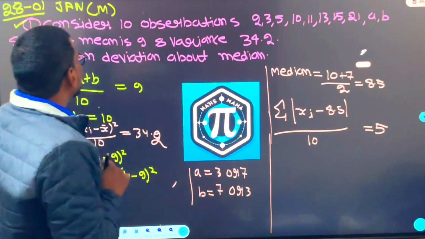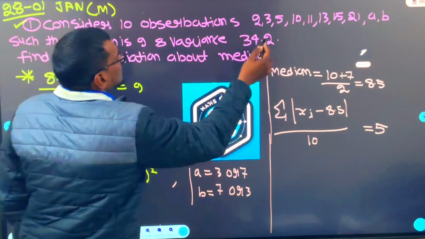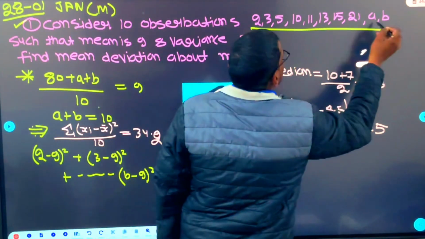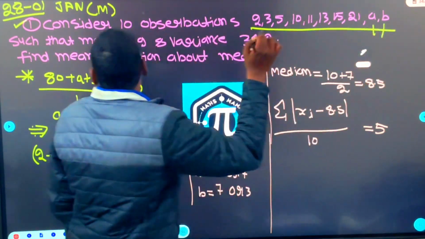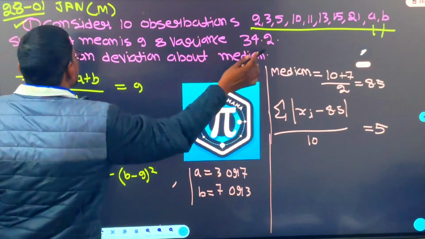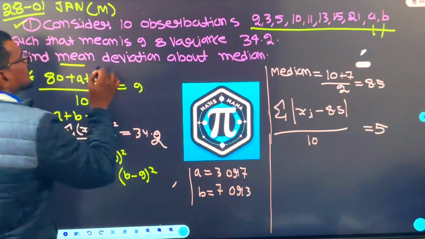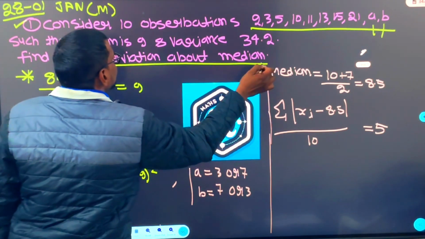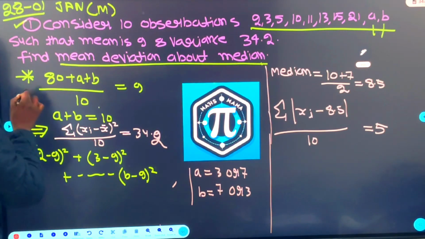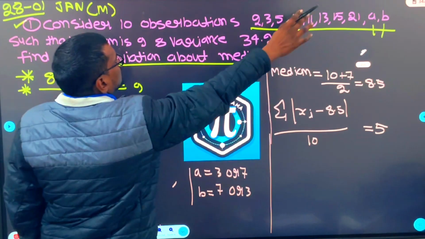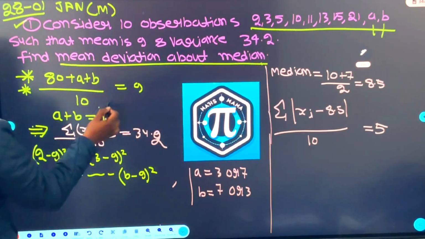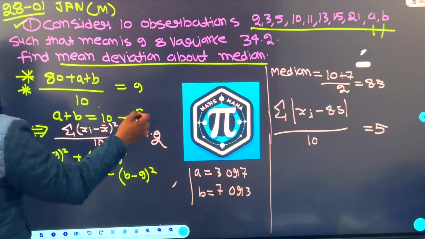So if you select this question, 10 observations are given and somewhere there are the variables A and B. Mean is given, variance is given, find out the mean deviation about median. What they were asking? Mean deviation about the median. So see beta, first of all mean. So add them all, divide by 10, you are getting one relation, A plus B equal to 10.